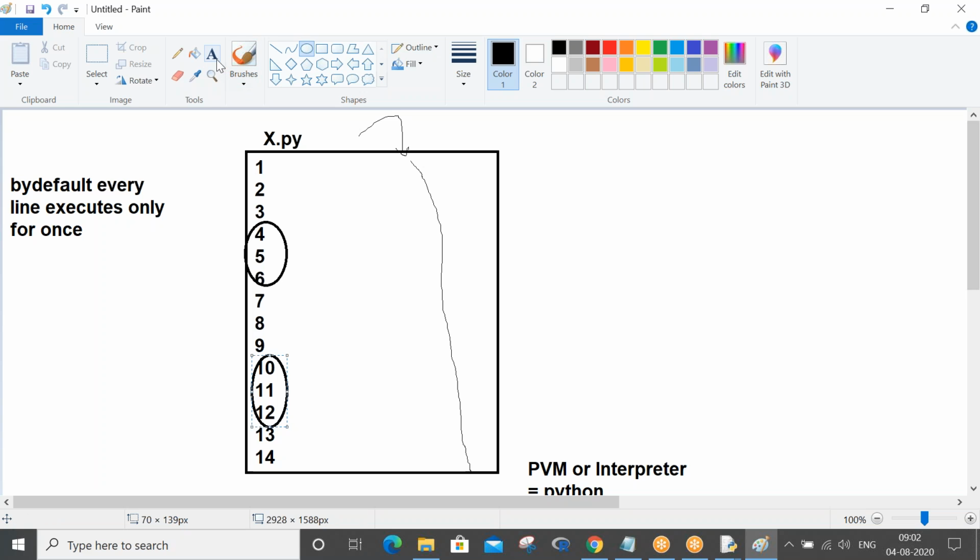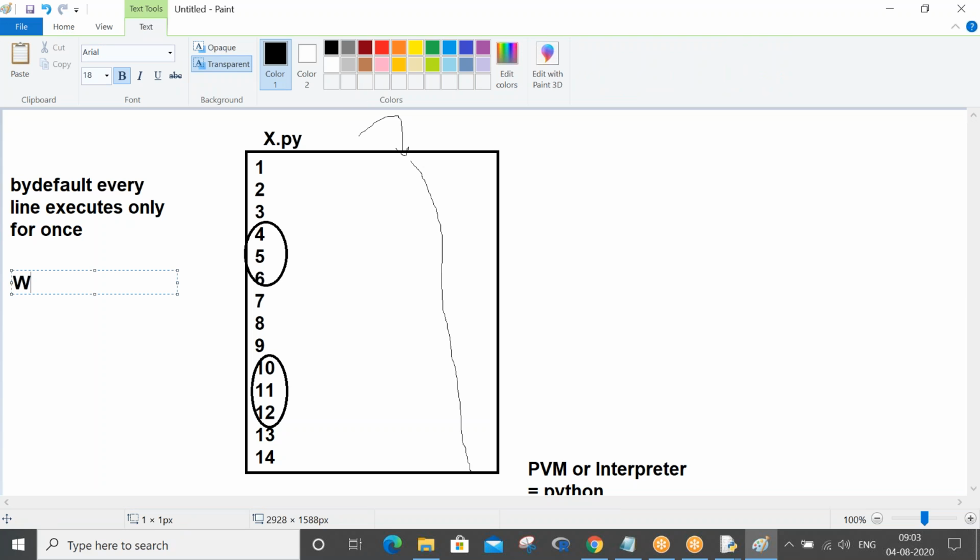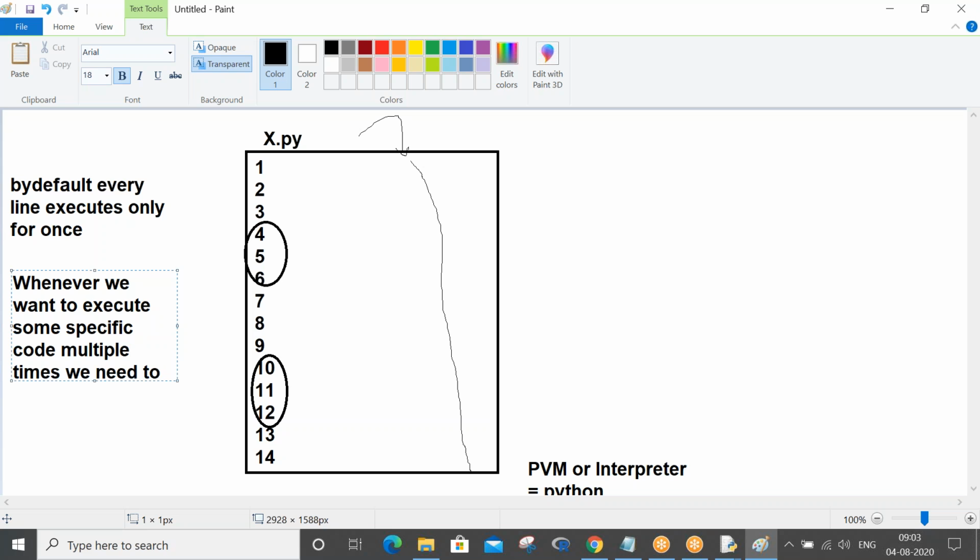So whenever we want to execute some specific code multiple times, we need to write them in a function.